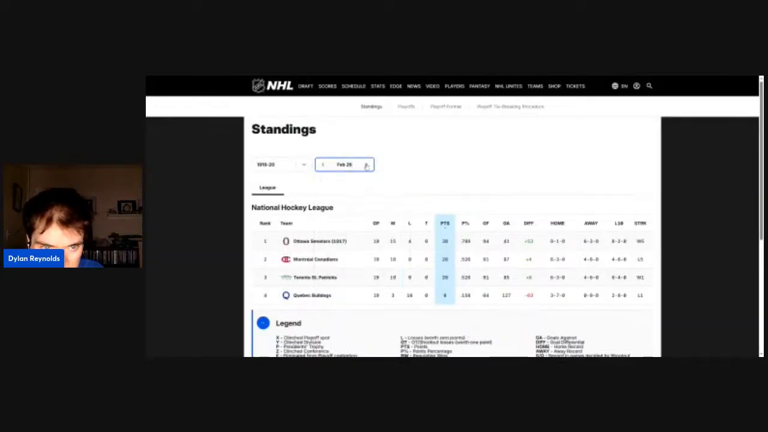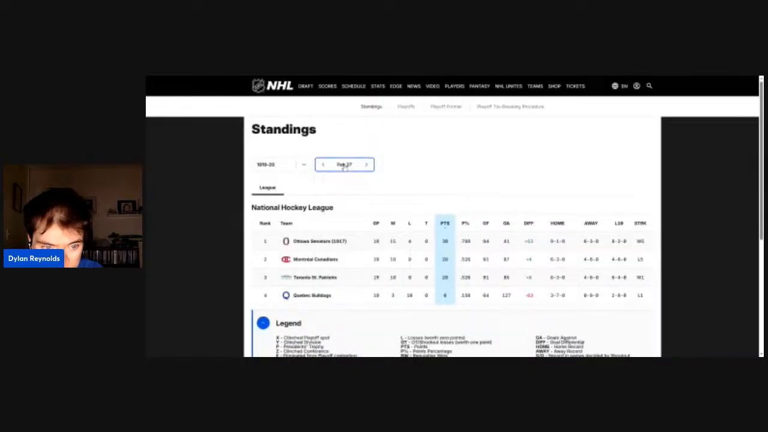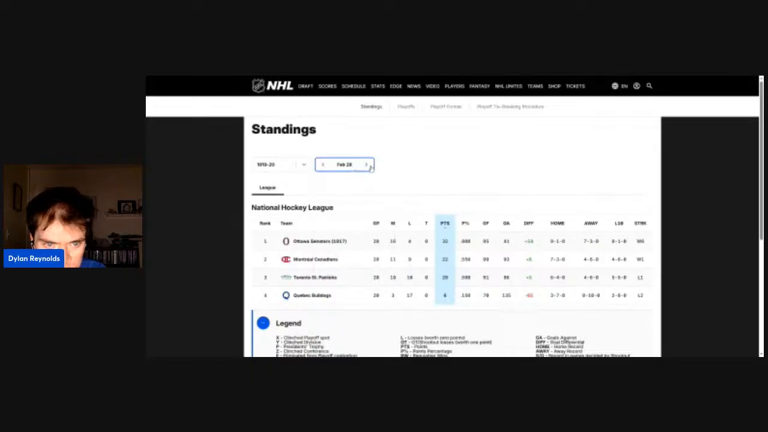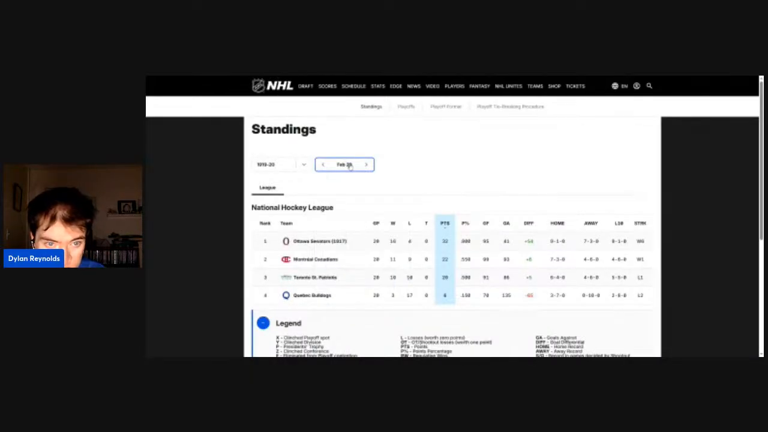No change there. This is Friday, February 27th, 1920, no change there. This is Saturday, February 28th, 1920, and that's loss number 10 for Toronto, and they also have 86 goals against. This is Sunday, February 29th, 1920.